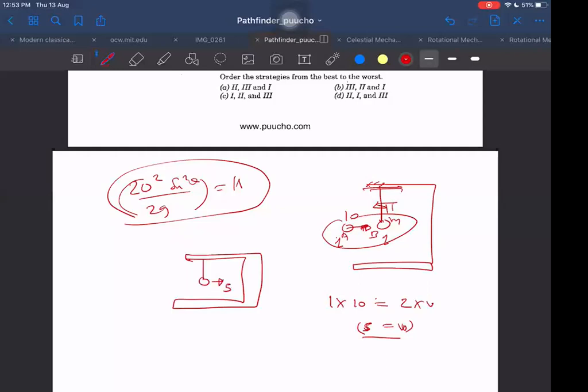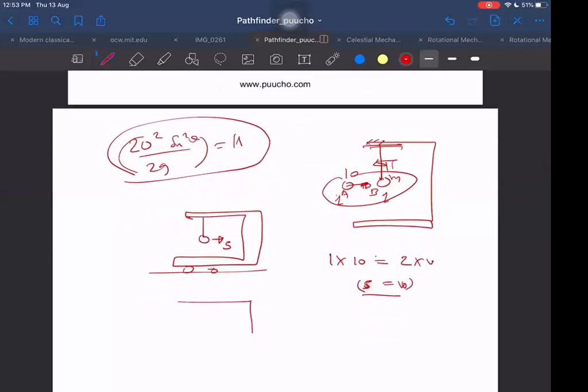Wait a second. It is 5 now, and now the trolley will participate in the collision. After a long time, it will acquire the same velocity V, and this angle is theta. So 5 by 2 is the maximum height reached. But this will be valid only if I'm assuming that it is not able to complete the vertical circle. Otherwise, the maximum height will be 2r, that is 1 plus 1, 2. But I'm assuming it is not able to complete the vertical circle; it stops somewhere.